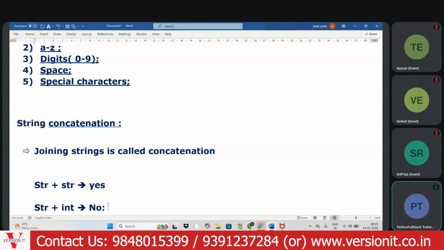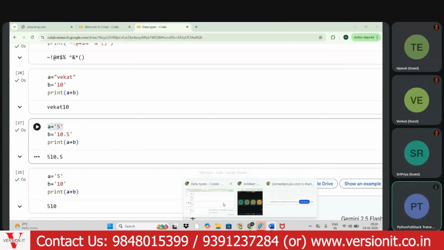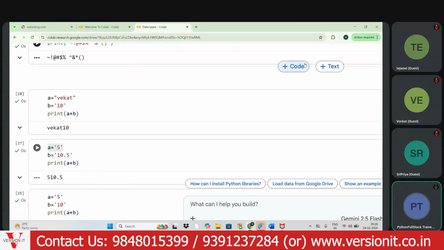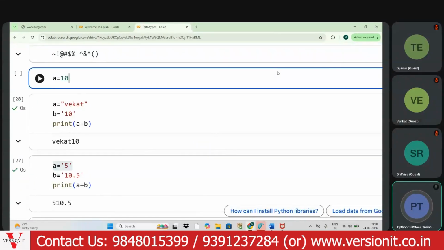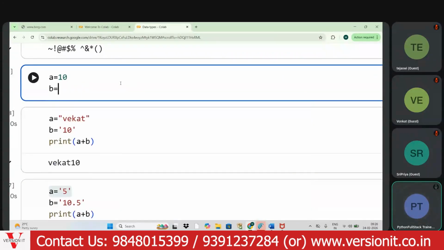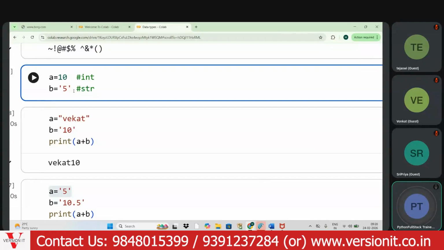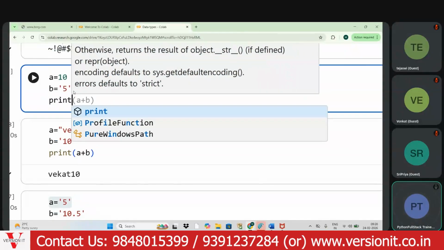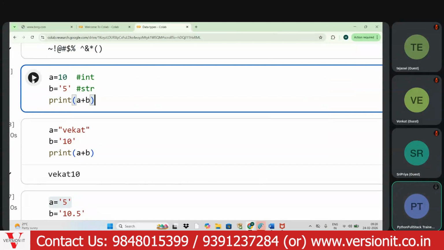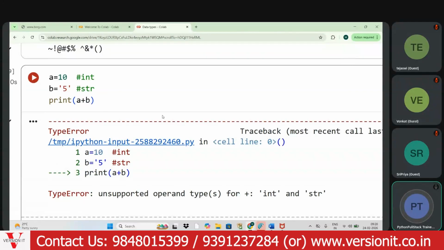It will throw an error, named TypeError. Suppose a equals 10, an integer, and b equals 5 as a string. Here the first value is an integer, the second is a string. In Python we cannot concatenate them. These are the points you need to observe.